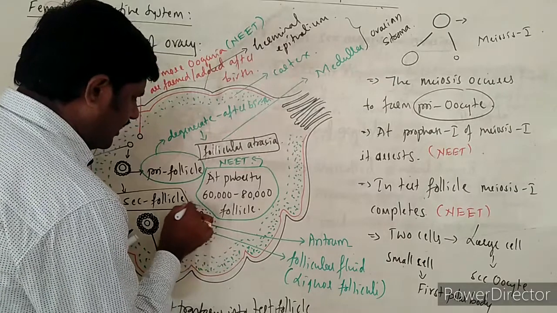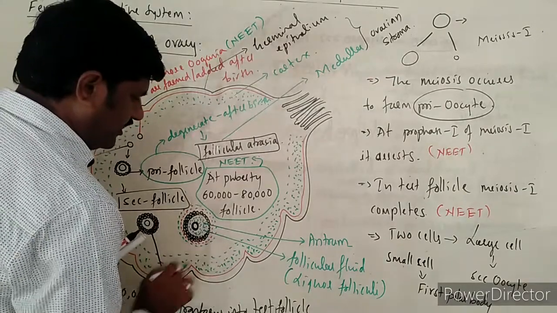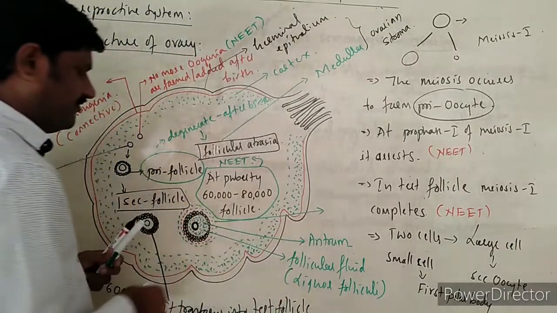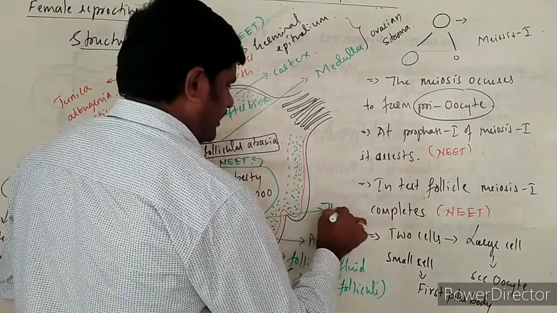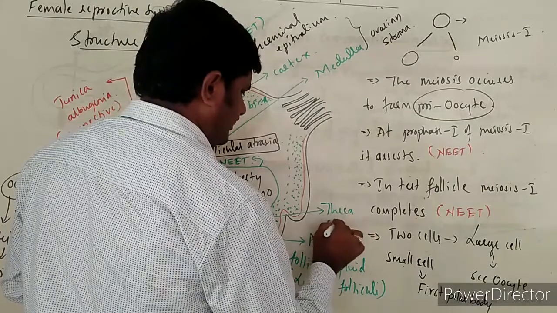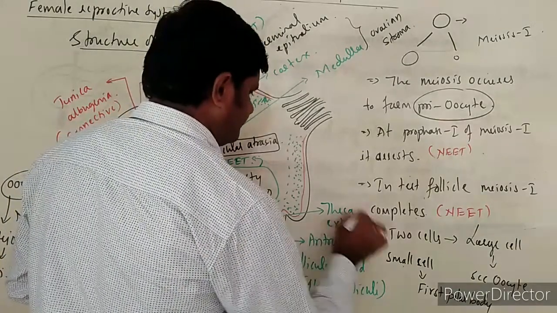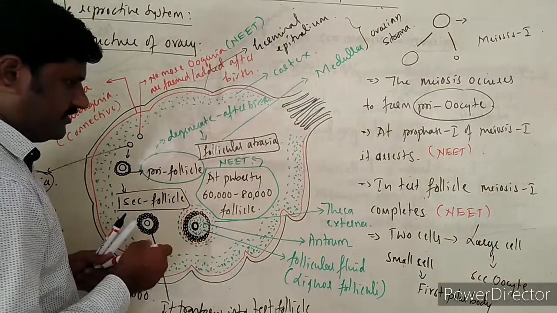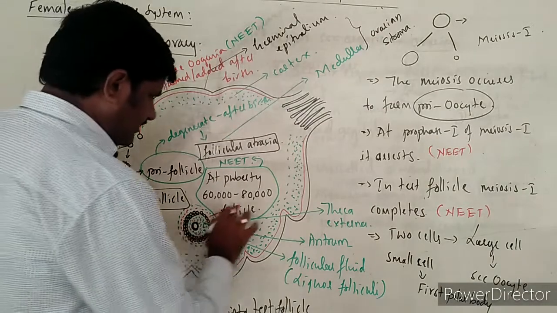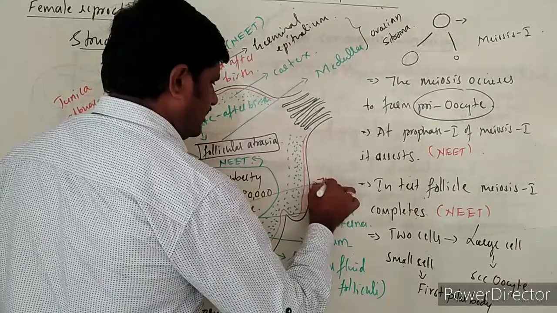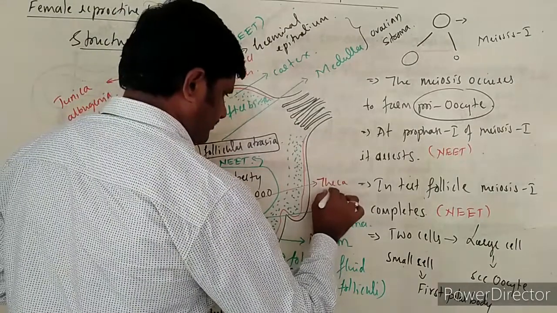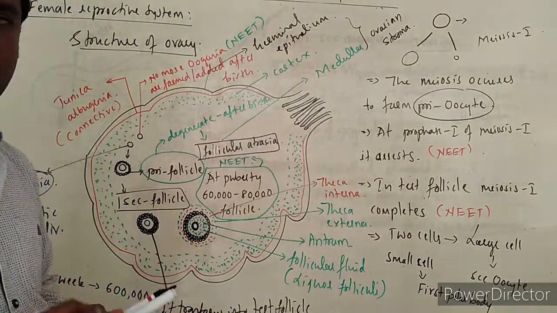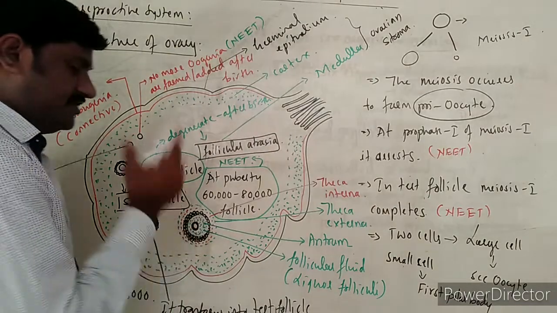The outer theca is named theca externa. Whatever the green layer that we come across is called theca externa. And the red layer that we come across here is called theca interna, right? These two layers are also formed during the tertiary follicle.